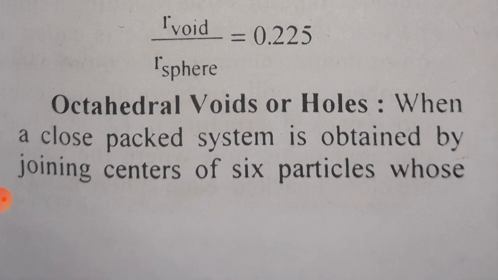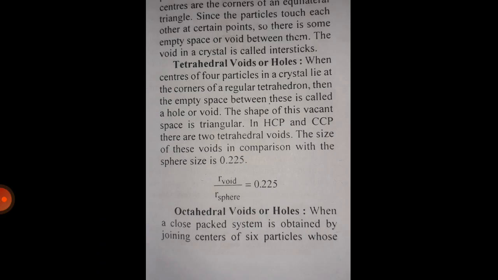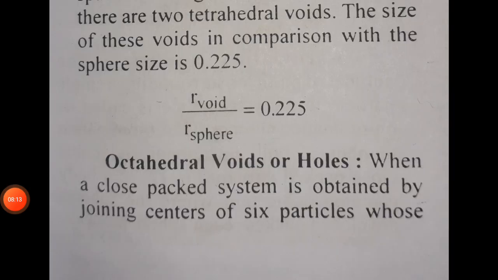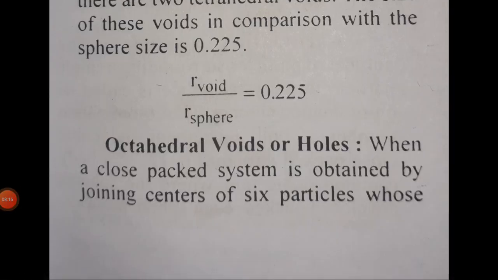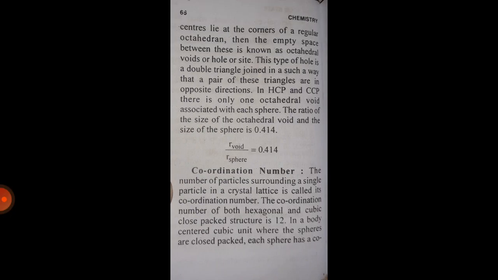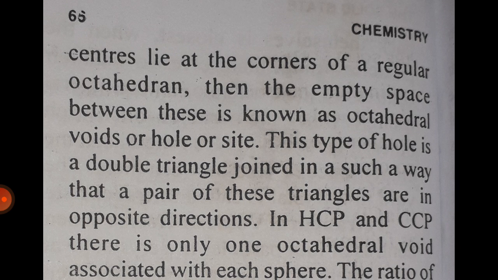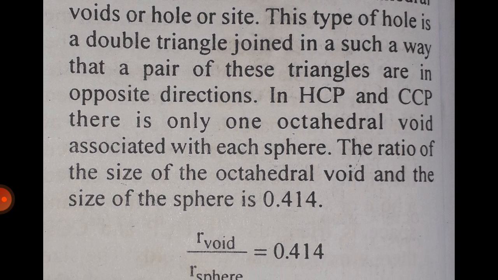Octahedral voids or holes. When a close packed system is obtained by joining the centers of six particles whose centers lie at the corners of a regular octahedron, the empty space between them is known as an octahedral void, hole, or site. This type of hole is a double triangle joined in such a way that a pair of these triangles are in opposite directions.